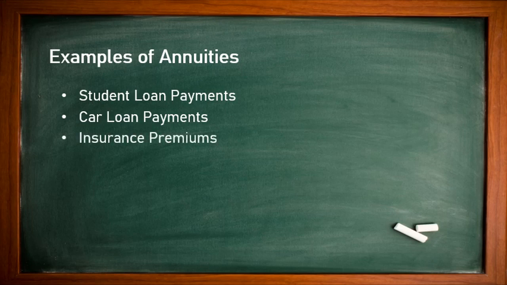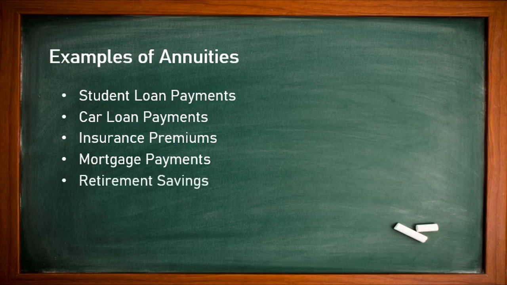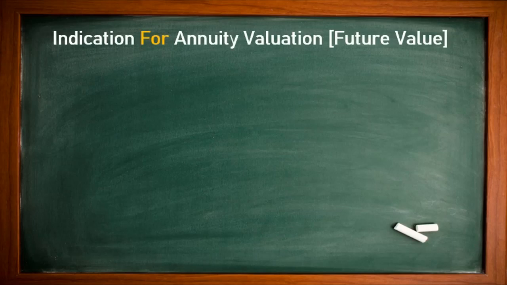Or maybe an insurance premium, such as health insurance, life insurance or car insurance. Or a mortgage payment. You are mortgaging something for your business or other reasons, and you pay the money at the beginning or the end of the year, and so on. Or retirement savings as well. You are depositing savings or receiving amounts in the future from your savings. So these are some examples related to annuities that we are going to discuss now.